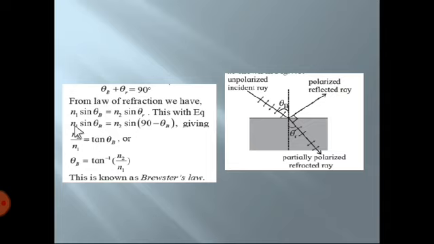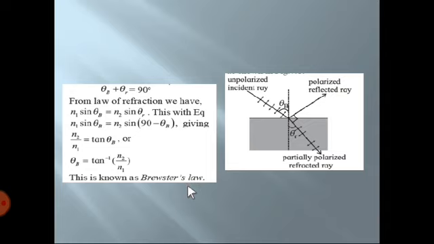So you get n1 sin theta B is equal to n2 cos theta B. That gives n2 by n1 is equal to tan theta B, because sin by cos is tan. So tan theta B is equal to n2 by n1, and theta B, the angle of polarization, will be tan inverse of n2 upon n1.